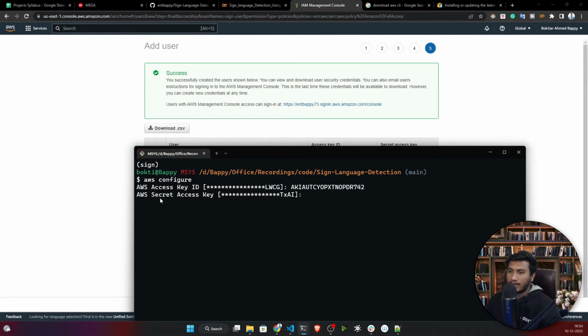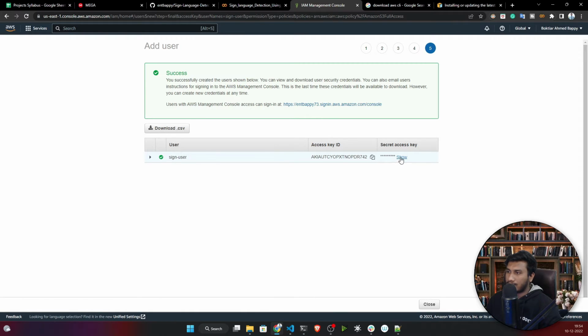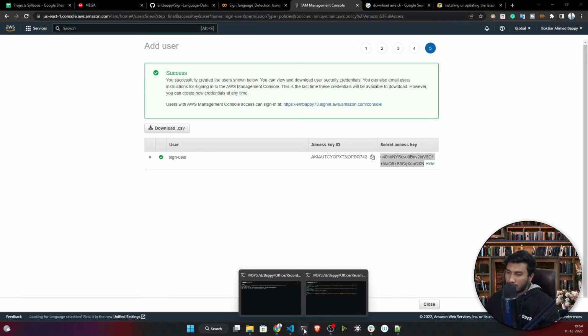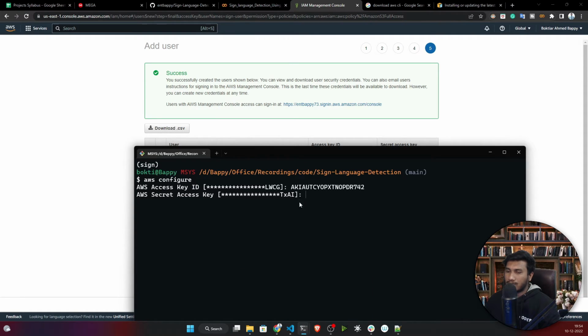Now it is asking for the AWS secret access key. Now this is my secret access key. I'll just click on show and copy. And don't share these two things with anyone. If you share them, they would also be able to access your account, and you will end up with a lot of charges, because it is chargeable. So don't share with anyone. Try to keep it secret.